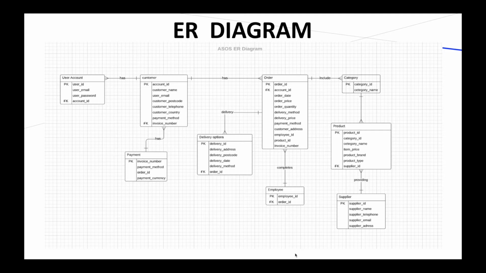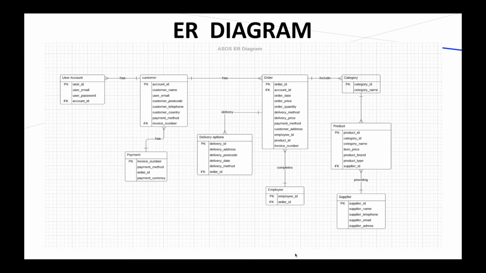Asos is an e-commerce platform that needs information technology to run its website efficiently. An entity relationship diagram could give a clear image for understanding and communicating the flow of the entire system. It is a data modeling technique that illustrates graphically to represent and identify the relationships between entities. In this diagram, nine entities are mainly comprised, which are user account, customer, payment, order, delivery options, employee, category, product, and supplier. There are various attributes below the entities.